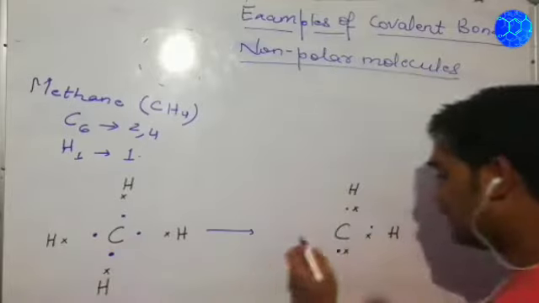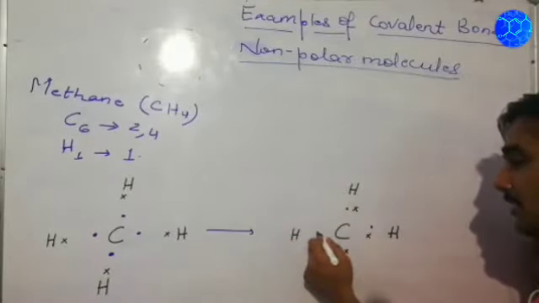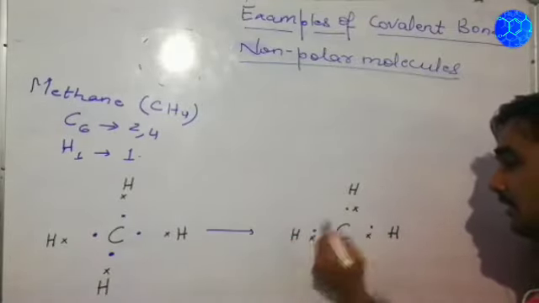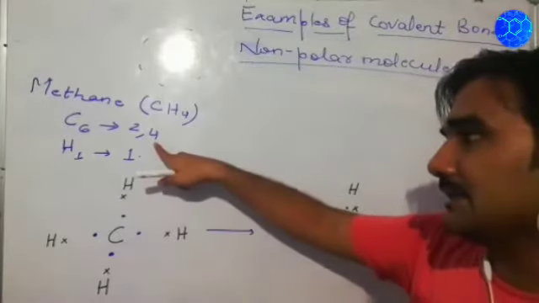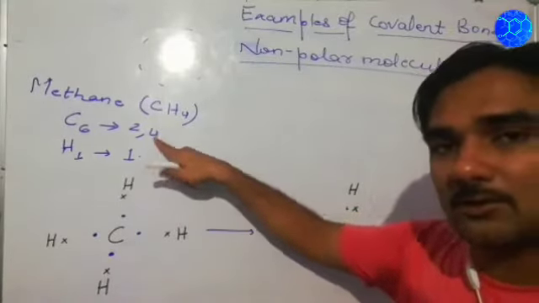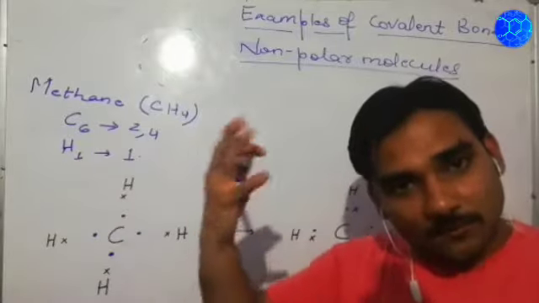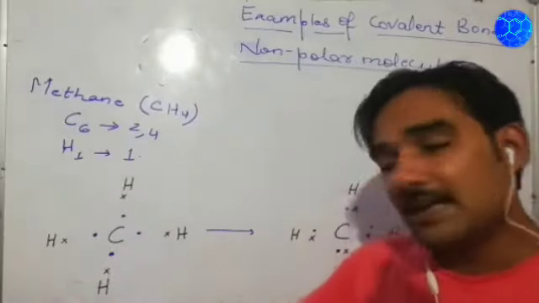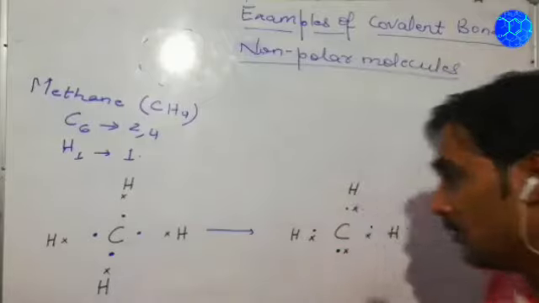And these 2 electrons will be mutually shared between what? Carbon and hydrogen. Because in this case carbon is having 4 electrons in the outermost shell. That means it requires 4 more electrons to become stable, and hydrogen requires 2 electrons in the outermost shell.